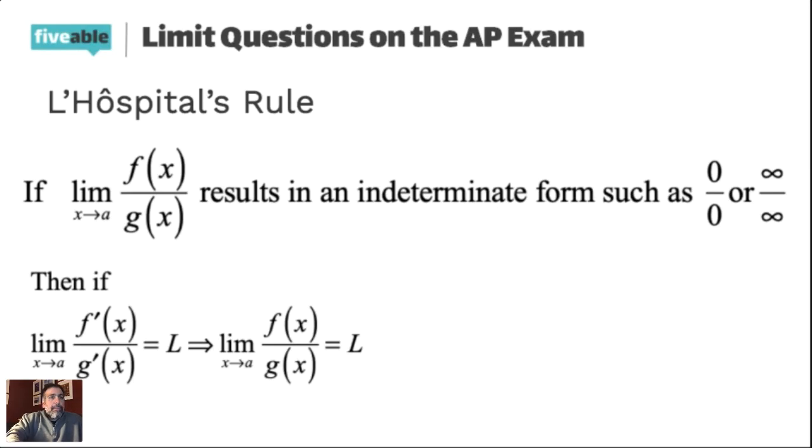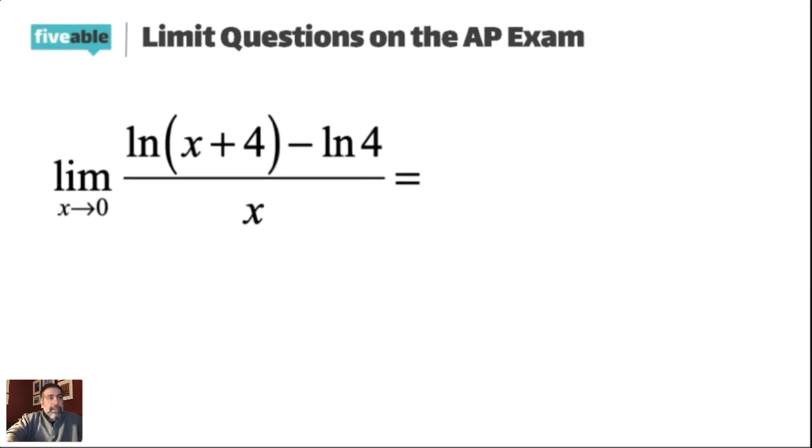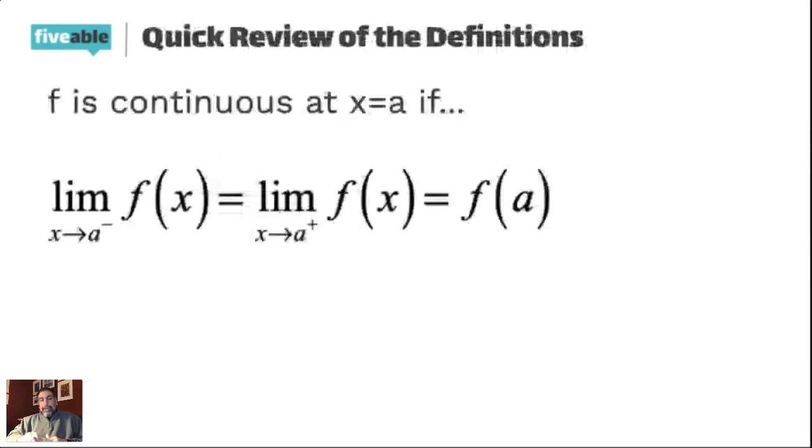Okay, so for our next example, that's the one we just did. Moving on, the next thing we have to be aware of. We've talked about limits and the idea that you've got to come from the left and you've got to come from the right. Okay, I saw one more question about L'Hopital.